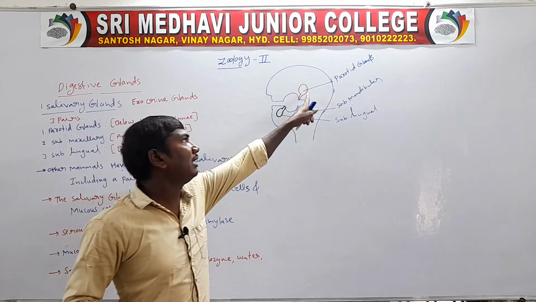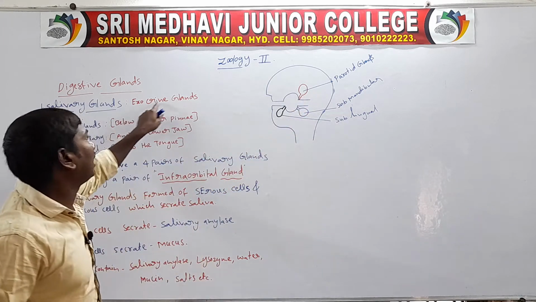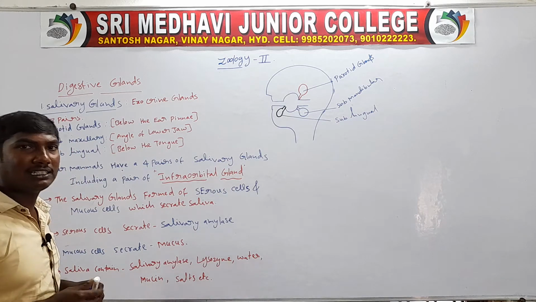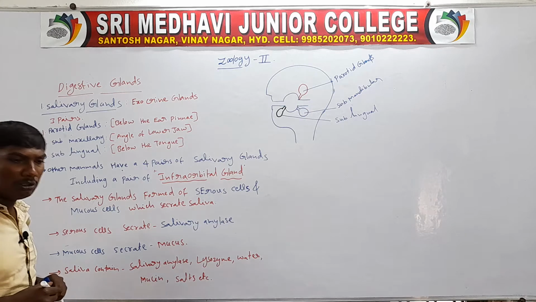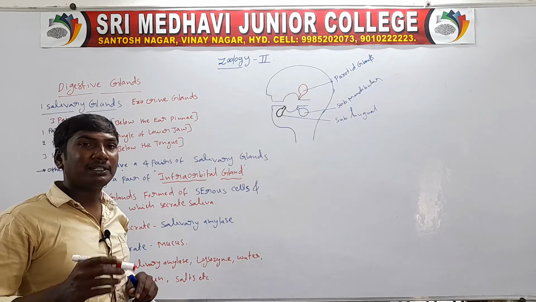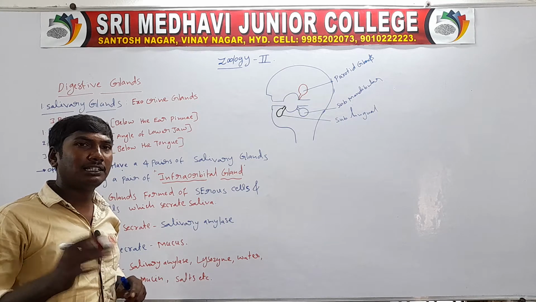For example, the salivary glands have ducts, so they are called exocrine glands. Next, the salivary glands in the human being. The human being has three pairs of salivary glands.